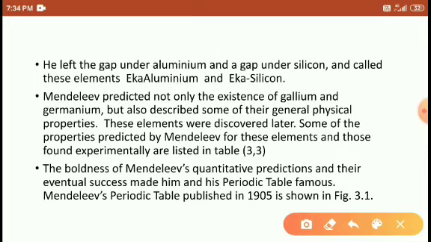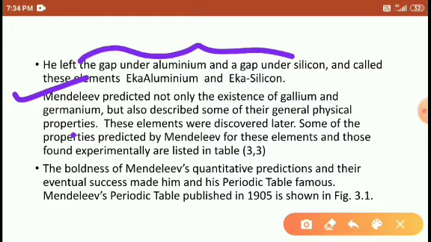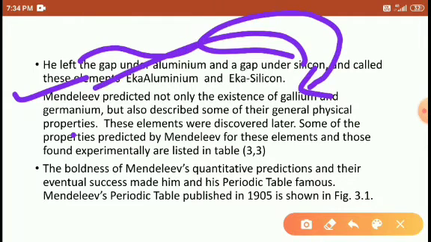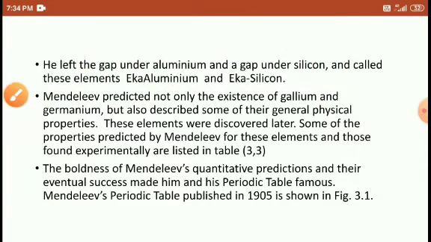Right, students? So Mendeleev predicted not only the existence of gallium and germanium, but also described some general physical properties. He said that one of the elements was undiscovered. The undiscovered element here is gallium, and the other undiscovered element is germanium.